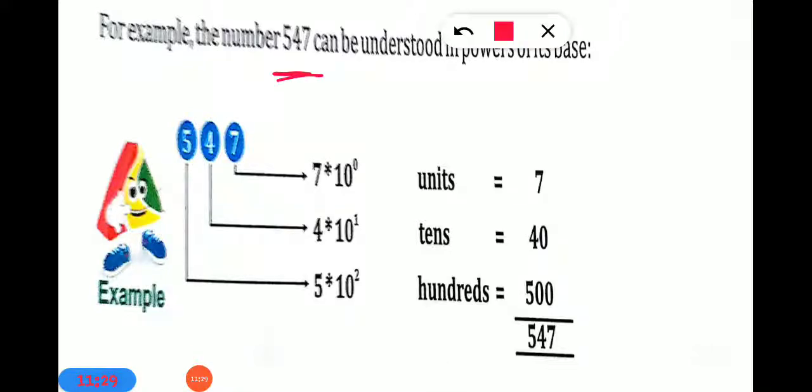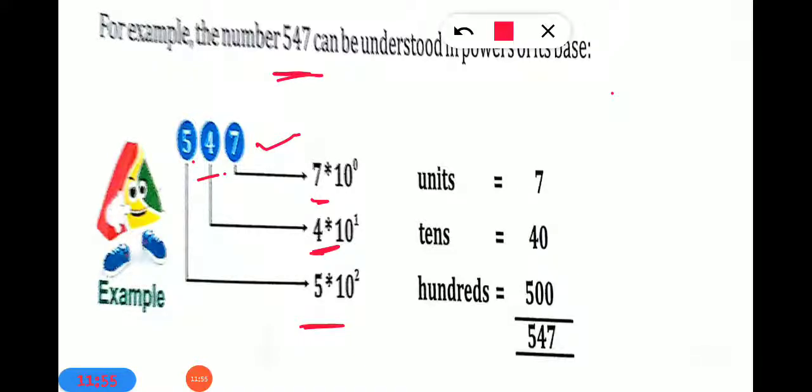547. Now face value, we start giving positions from the right-hand side, because we start counting numbers from ones. Ones means unit, tens and hundred. So what is the face value of 7 here? 7. What is the face value of 4 here? 4. What is the face value of 5 here? 5. So first thing, we have given the face value.